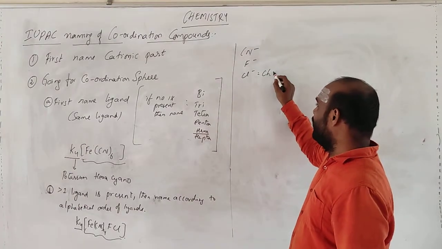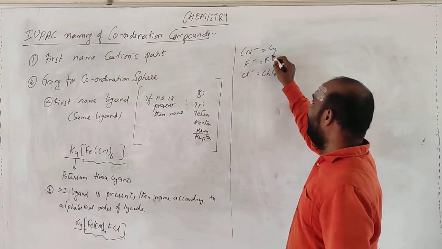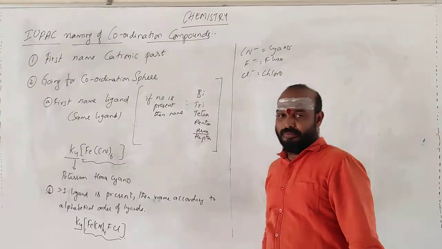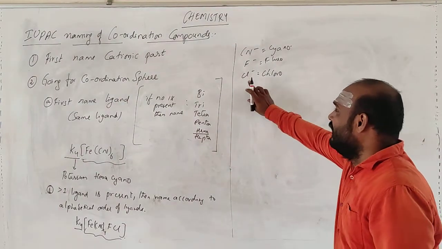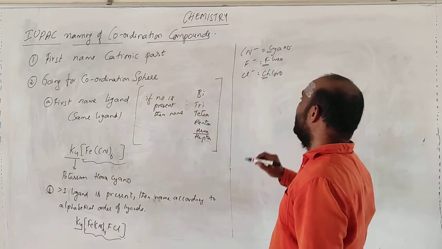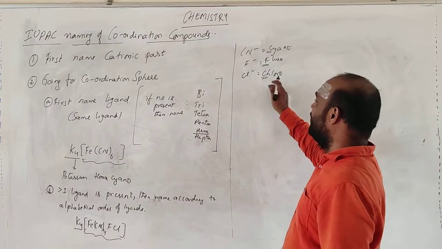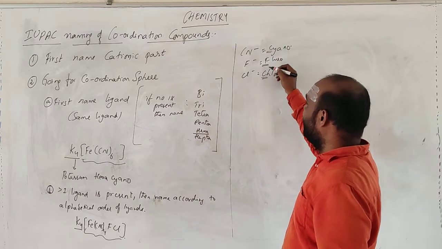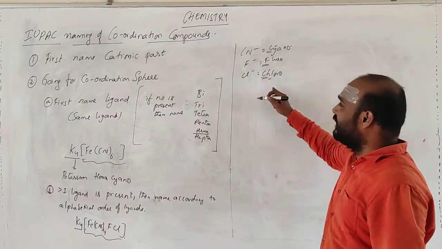We call this fluoro, and this is cyano. Why am I taking this? Remember, this one is starting with C and this is C, so among these two, we compare the second alphabet: H and Y. H comes first.